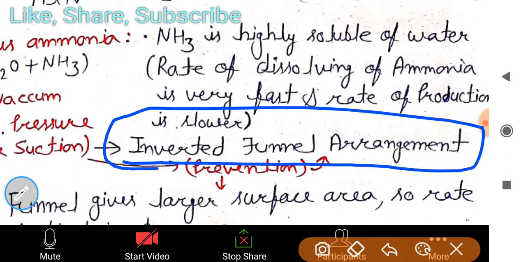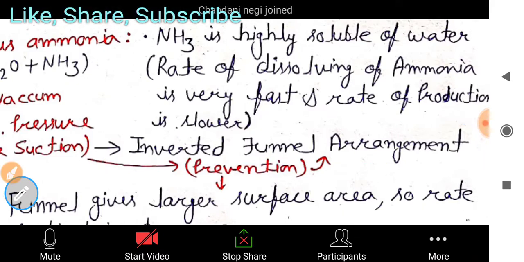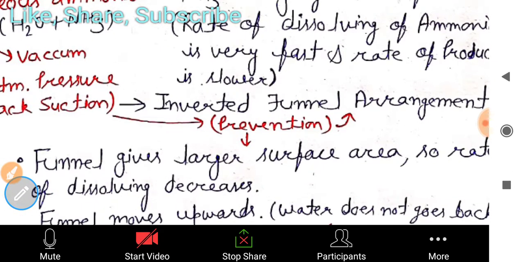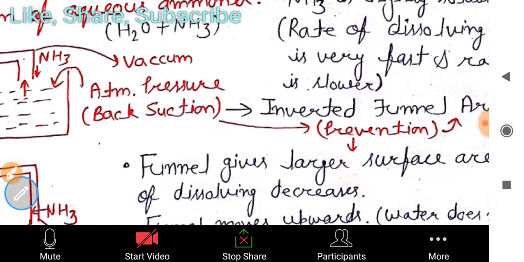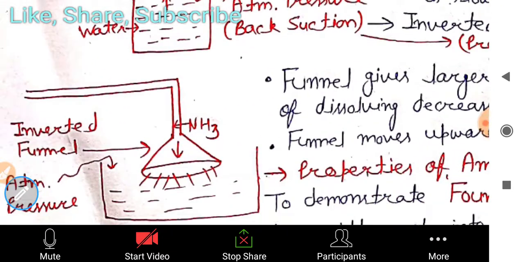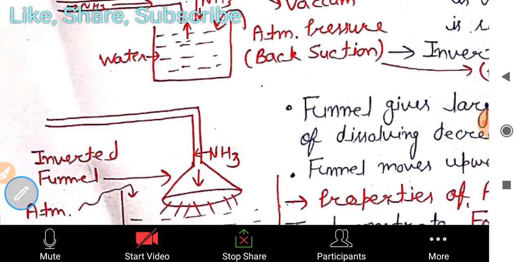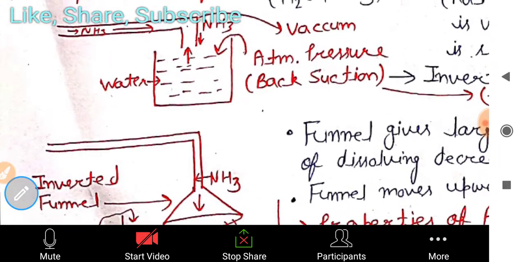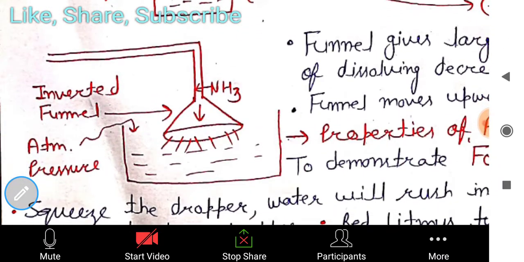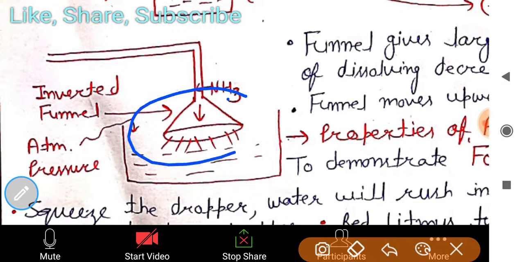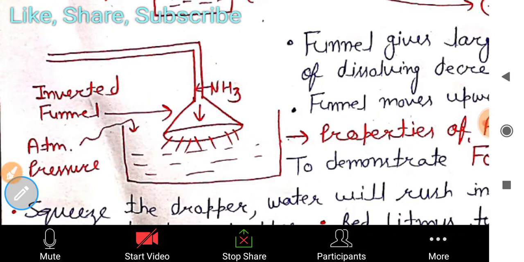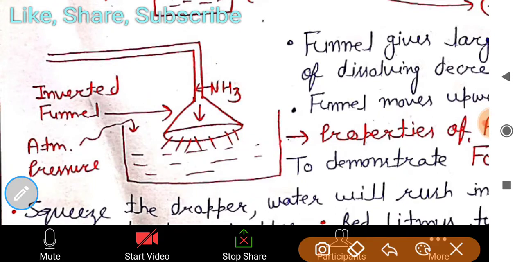For the prevention of back suction of ammonia, we use this type of structure. You can see in both methods, this is the normal one, but now we use this inverted funnel type structure.